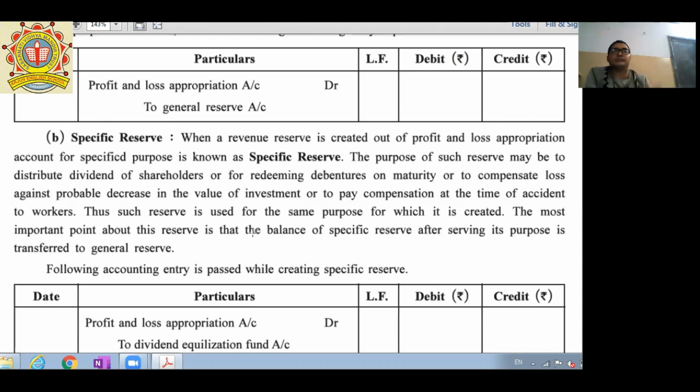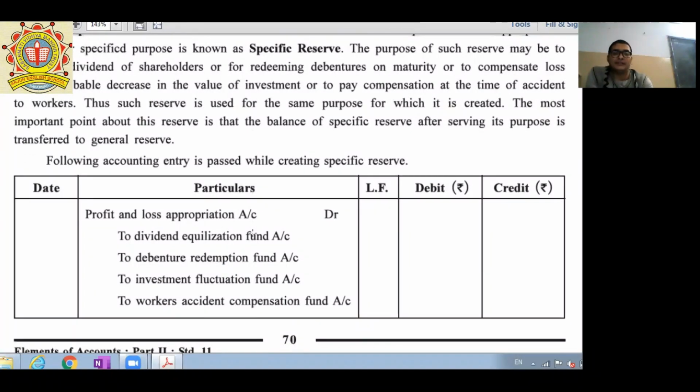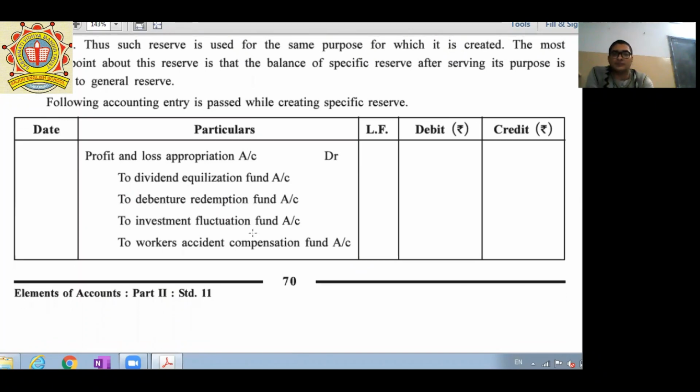So let's say my life insurance per month is 5,000 rupees, so from my salary I have to save 5,000 rupees specifically for LIC. So this is called specific reserve. In the same way in business, certain kinds of specific reserve are required to be maintained. Here you can see in the journal entry: dividend equalization fund, debenture redemption fund, investment fluctuation fund, as well as workmen accident compensation fund. So there is a common single journal entry: P&L appropriation account is debited, and these funds are credited.